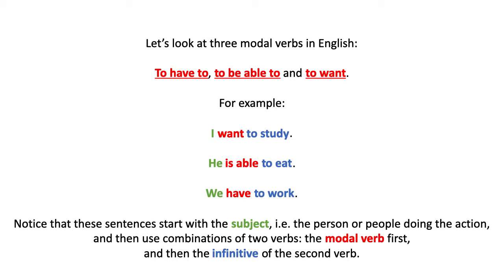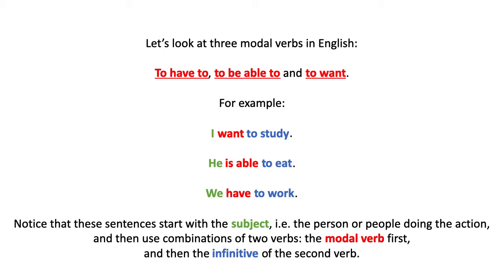And now in red and in blue, I have marked the two verbs that I'm using in each of the sentences. The verb in red is the modal verb. And then the verb in blue is the second verb that the modal verb is modifying.